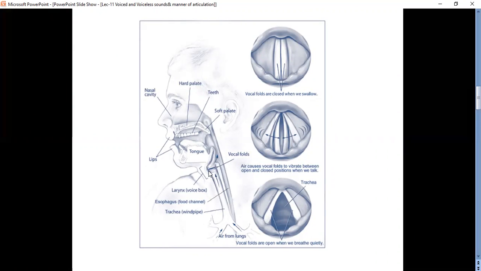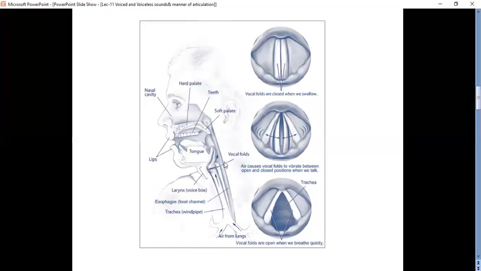In the windpipe, we have the voice box, in Telugu, Swarapetika, called the larynx. This is the windpipe and this is the food channel. Food goes this way.